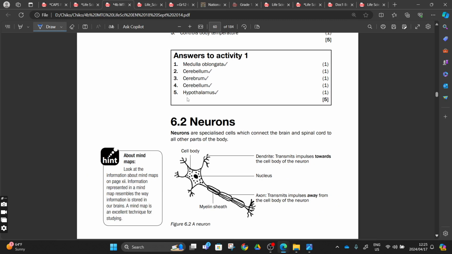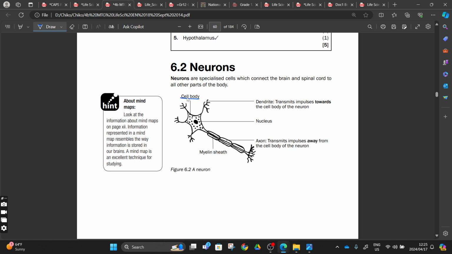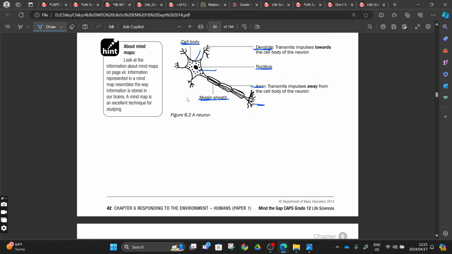Then yesterday we did neurons, right? We said these are the neurons, and the neurons have a cell body, nucleus inside, and the cytoplasm and the cell membrane here, and the dendrites here, myelin sheath protecting the axon and the axon terminal, right? We did this yesterday. It's just a reminder.